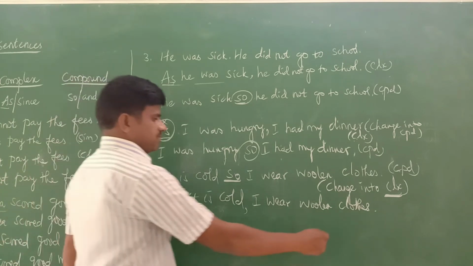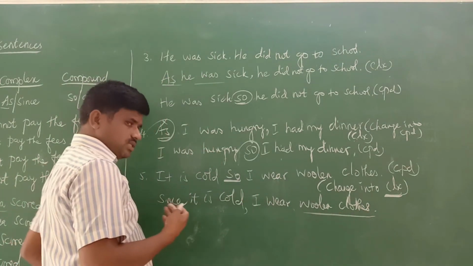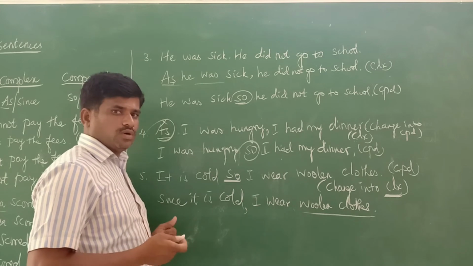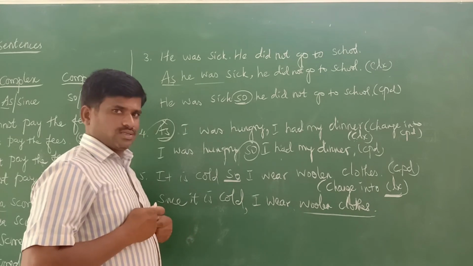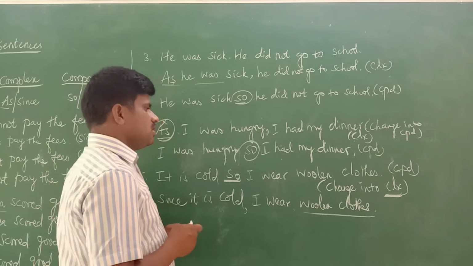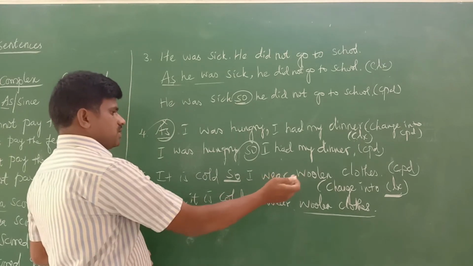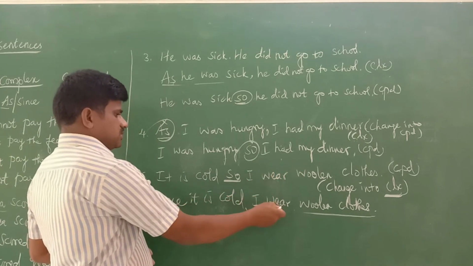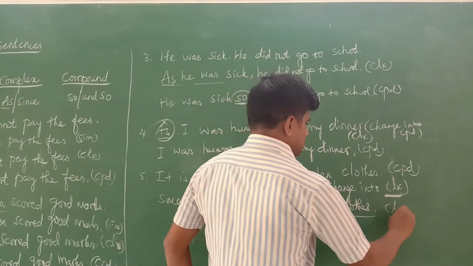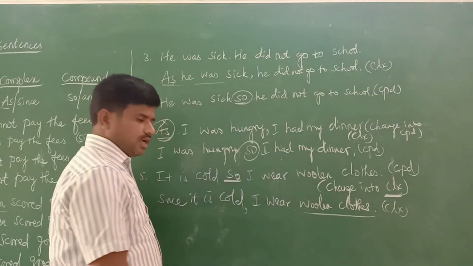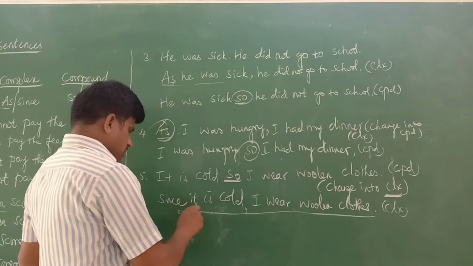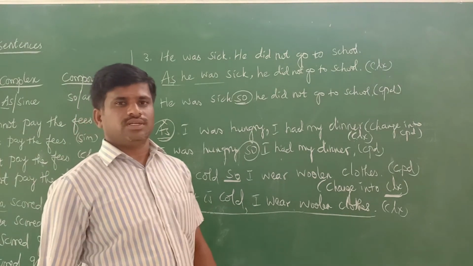Yes, woolen clothes. So: "Since it is cold, I wear woolen clothes." This is the example. We just converted a compound sentence into complex. This is a complex sentence. Understood? Very simple. I hope we understood this very clearly.